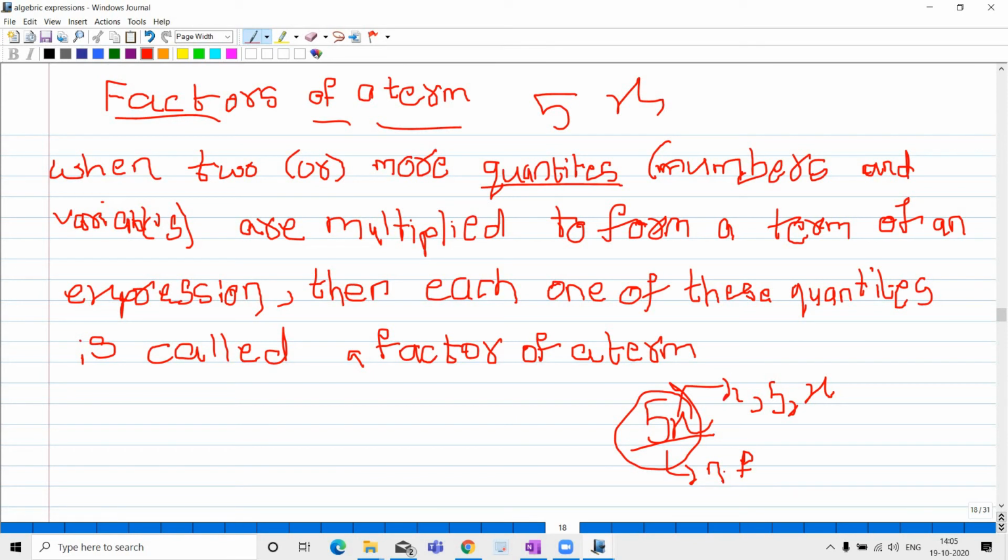And x is a variable. We call the English alphabets in mathematics variables. So when the numerical factor and the variable factor are multiplied together, we get a factor of a term.